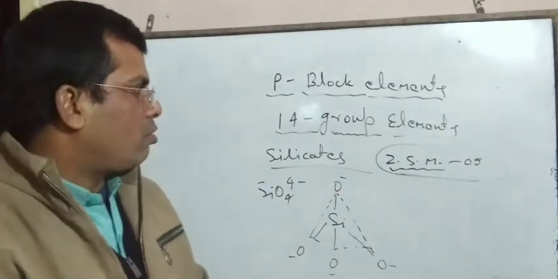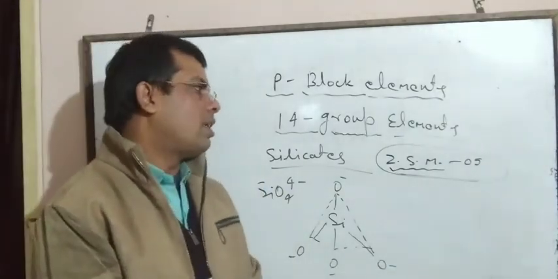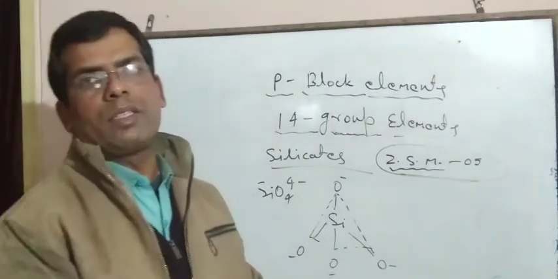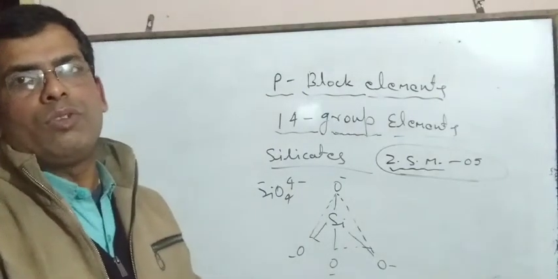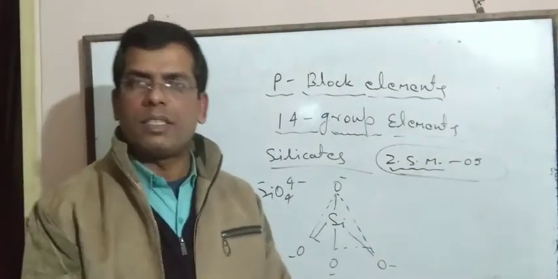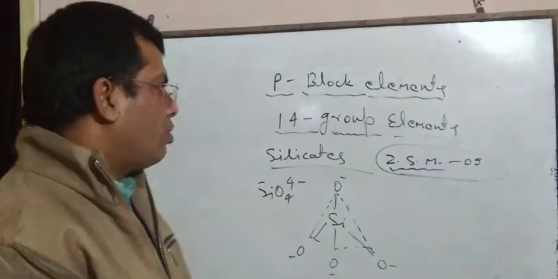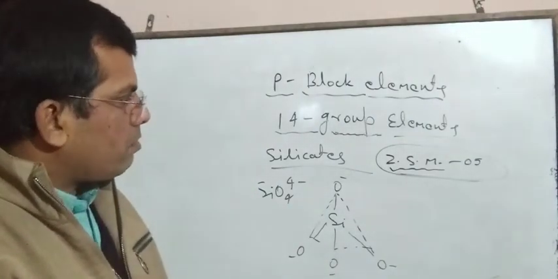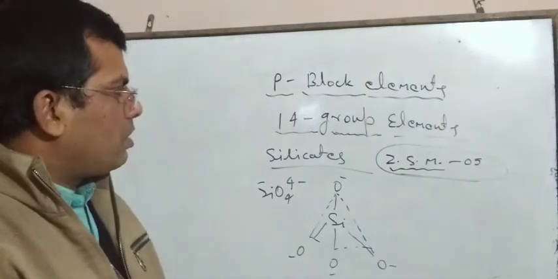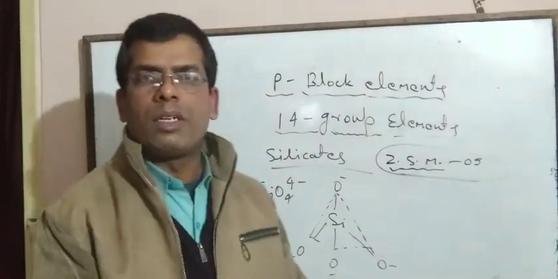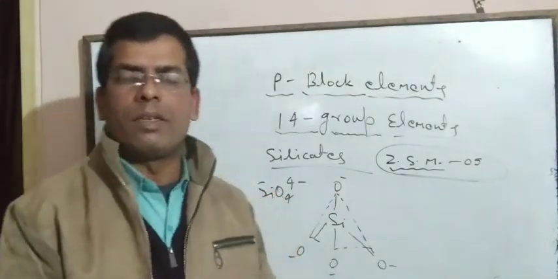So dear students, you should keep in mind that zeolite is an important shape selective catalyst which is used for shape selective catalysis phenomena. So now dear students, these are important compounds of silicon.